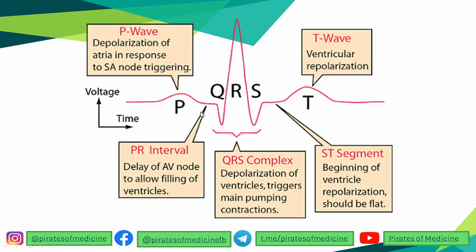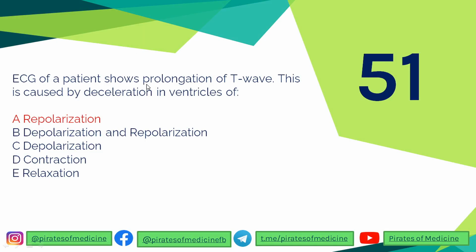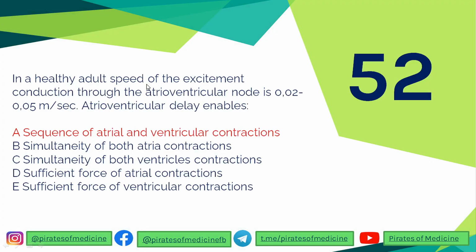We studied in the previous question the PQRST wave, the ECG complex, and we studied that the P wave is responsible for SA node depolarization. The PQ interval shows the delay of the AV node. The QRS complex shows the depolarization of the ventricles, and the ST segment is the beginning of the ventricular repolarization. It normally should be flat, and the T wave signifies the ventricular repolarization. So the answer clearly is repolarization. Pretty simple. Let's go to the next one.